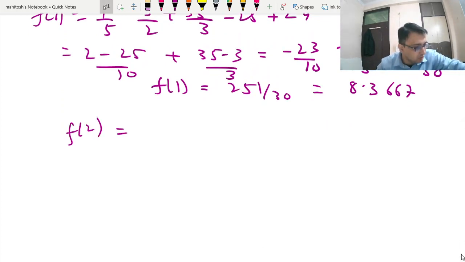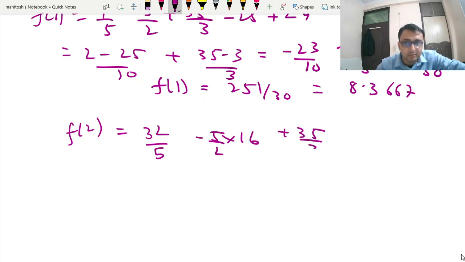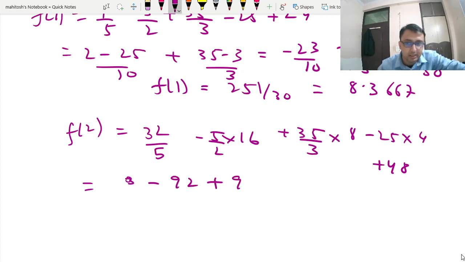f(2) is, you have to do this calculation. 32 by 5 minus 5 into 2 into 16 plus 35 by 3 into 8 minus 25 into 4 plus 48. Okay, so this is your, we'll calculate minus 22 plus 96 plus 1400 upon 15.